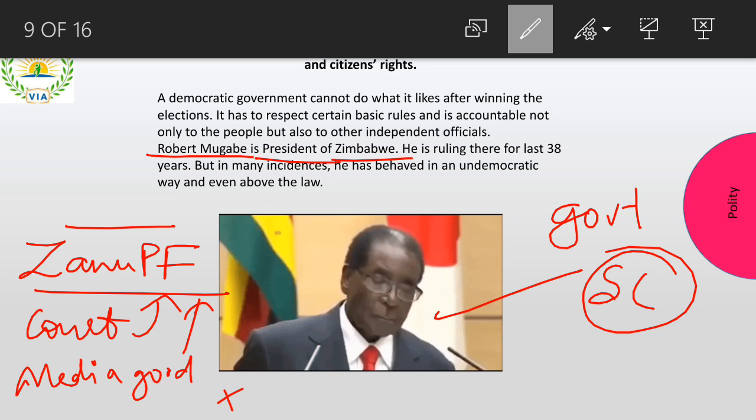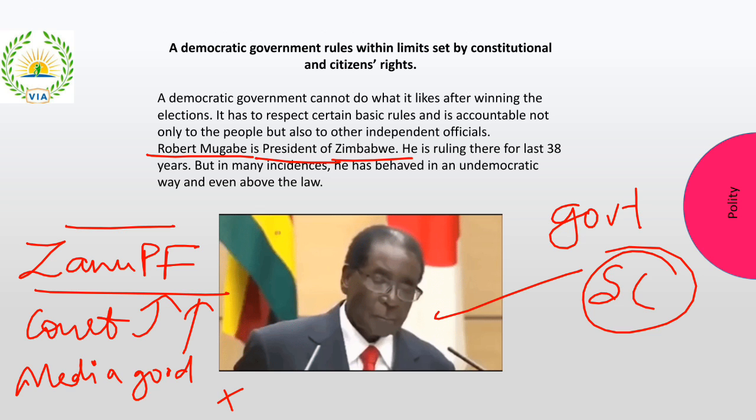You can go and question and file a case against the government as well if they have done something wrong, or if they are trying to take away any of your rights, citizen rights, it could be a fundamental right, you can go to courts and question it there, right? So that is what they're trying to tell us in the fourth important feature of democracy, wherein government is not given the entire power, right? It is working within its limits, right?